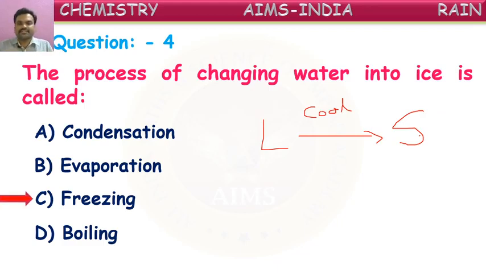Right? It is freezing, or it is also called solidification. The conversion of a liquid into solid on cooling is called freezing or solidification. Here, water converts into ice by the process called freezing or solidification. C is correct.